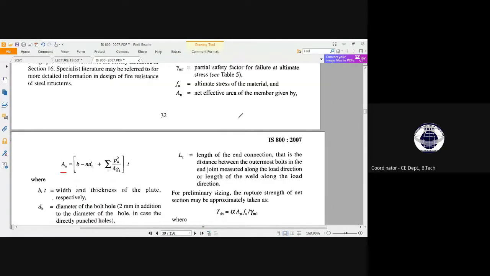Due to that type or pattern of bolting in a steel plate, there will be a net reduced area.